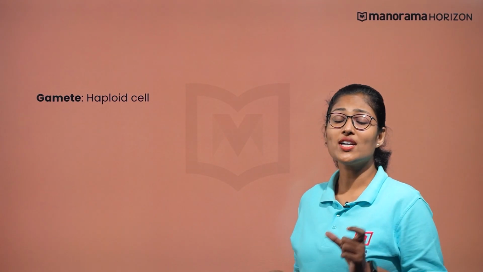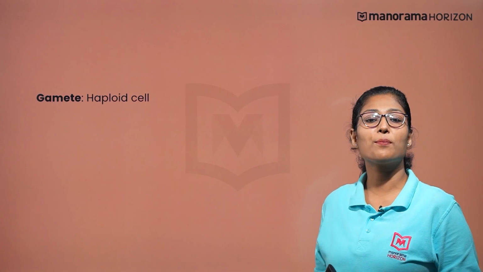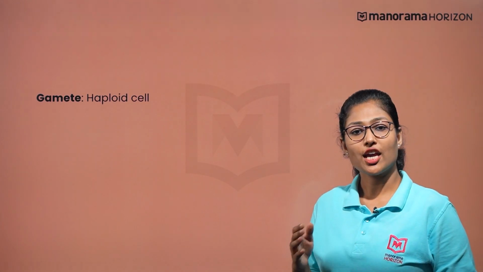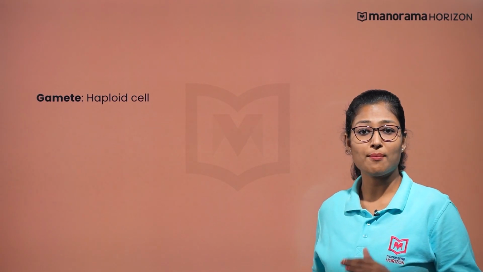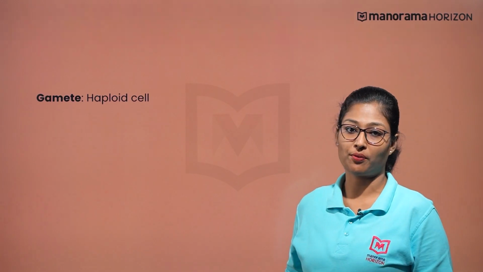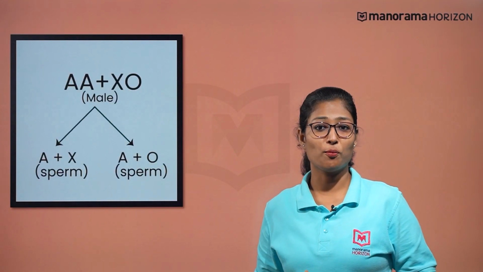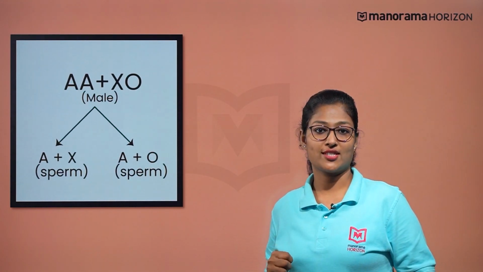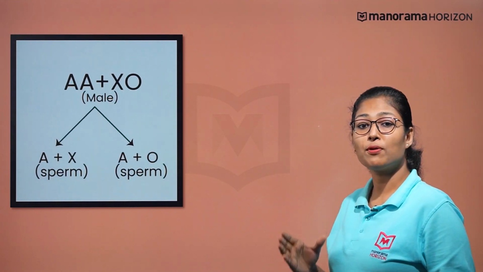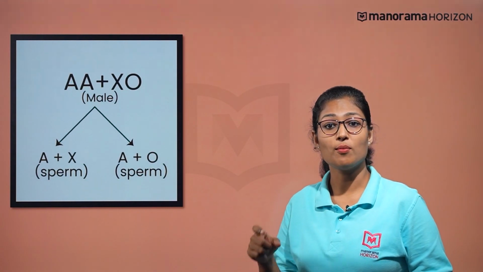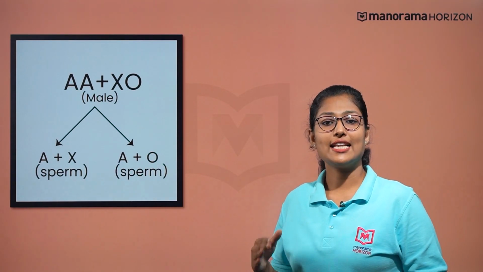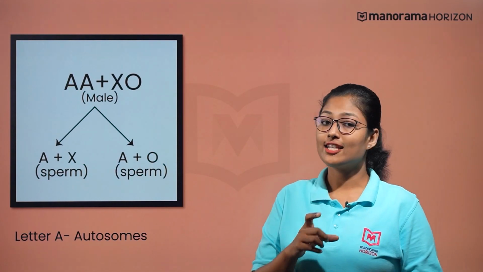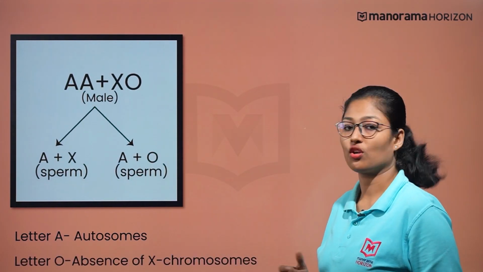Recall that a gamete is always a haploid cell and carries one complete set of autosomes and one copy of sex chromosome. So, if body cells of an organism are diploid and have chromosomes in pairs, each gamete would have one chromosome from each pair. In some insects such as grasshoppers, males produce two types of gametes. In addition to autosomes, some sperms of grasshopper have an X chromosome while the others have only autosomes and there are no sex chromosomes. Here, the letter A represents autosomes and the letter O means absence of X chromosome.